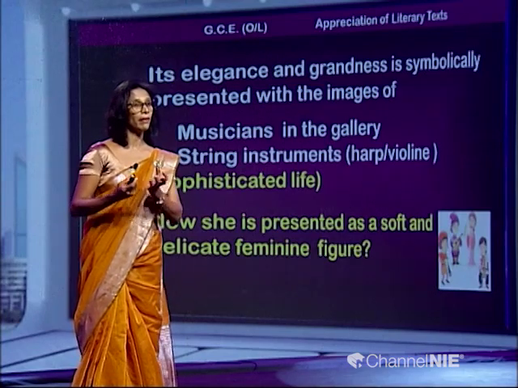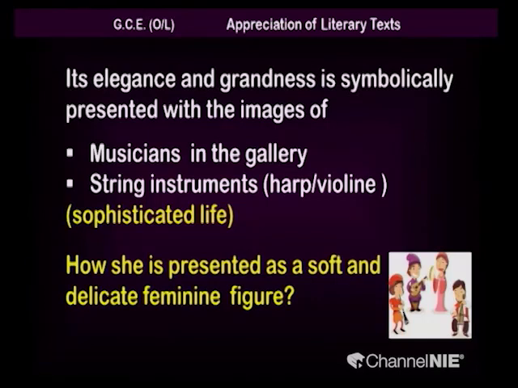Its elegance and grandness is symbolically presented with images. Right now when we read the details about this royal party, the writer has used some images with the feelings and the thoughts of the boy, right. So, again with these images we understand how elegant that party is going to be, how grand that party is going to be. At the same time, this grandness, this elegance again represents something else as well. Musicians in the gallery, string instruments, harp and violin, a very sophisticated way of life, right.